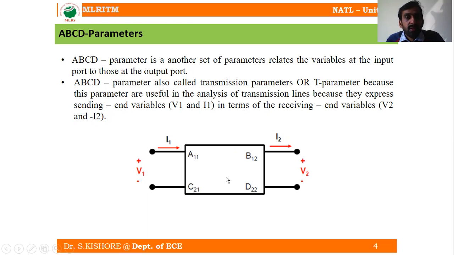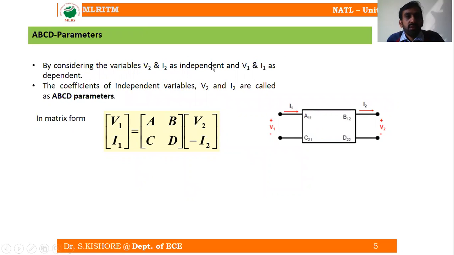So let us look into the governing equations. Here also, as I said previously, we have four variables: V1, I1, I2, V2. Out of these four variables, two are going to be independent and two are going to be dependent variables. The coefficients of the variables are going to be our Z or Y or ABCD, whatever it may be.